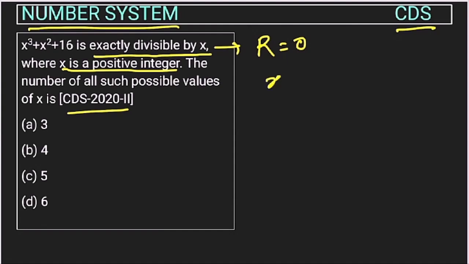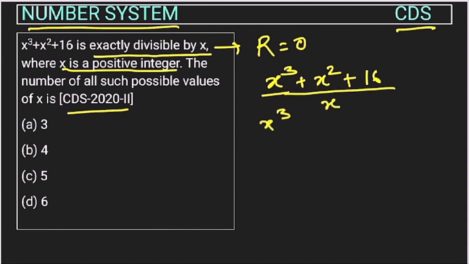So this number x cube plus x square plus 16 is divisible by x. So this is completely divisible by x, or we can write it like this also, x cube upon x plus x square upon x plus 16 upon x. So this will get cancelled. Here also this will be power 2.